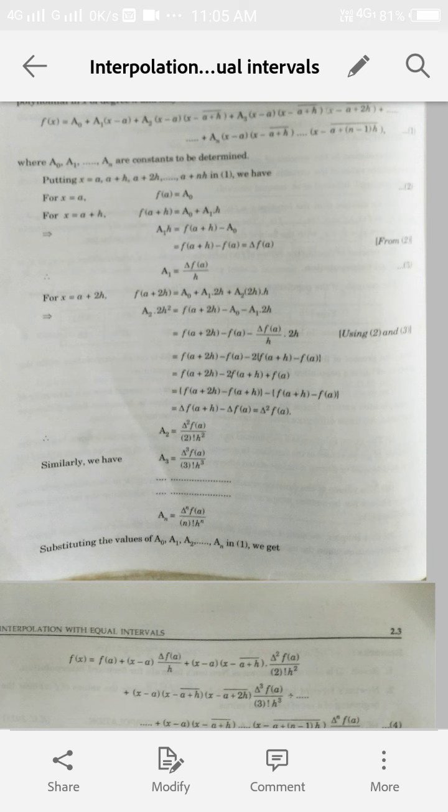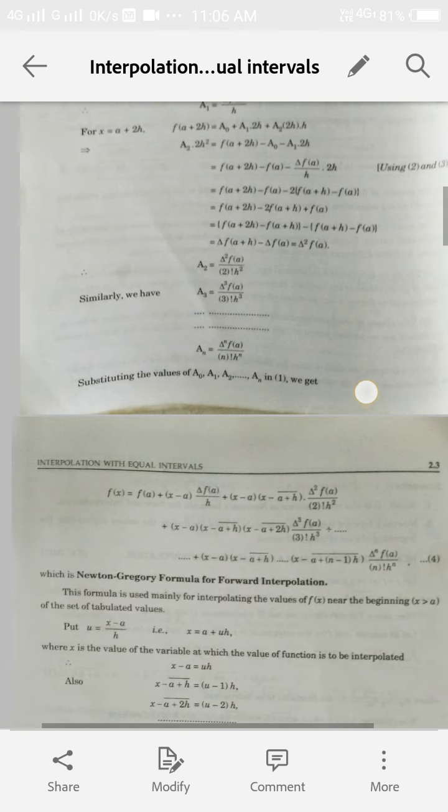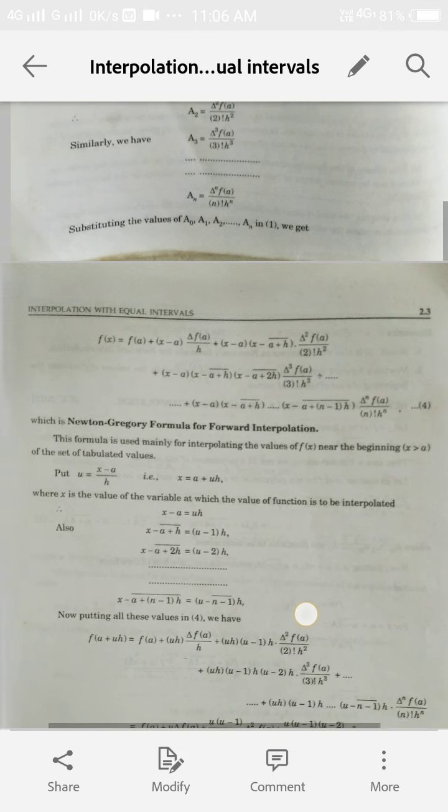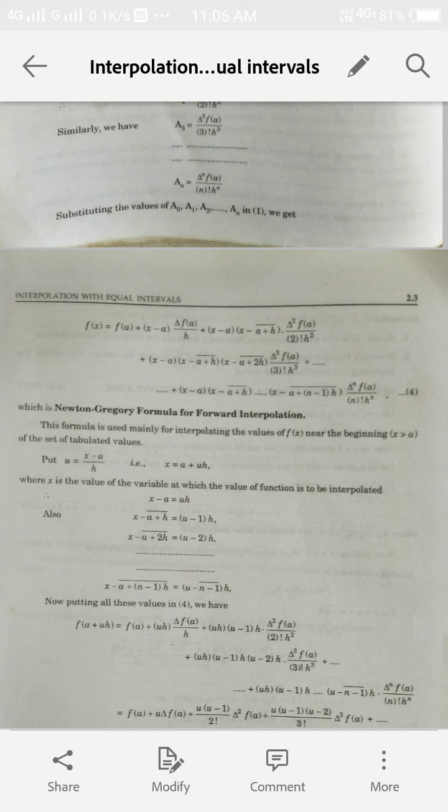Similarly, by again putting the value of x as a plus 3h, we find the value of a3, and by putting x is equal to a plus nh, we find the value of an. So we can in this way find all the constants, that is a naught, a1, a2, a3 and an. Now substitute these values in equation 1. Here f(x) becomes f of a plus x minus a into delta f a upon h plus x minus a into x minus a minus h into del square f a upon factorial 2 into h square plus so on, and we are left with equation 4. This equation 4 is actually the Newton-Gregory formula for forward interpolation.